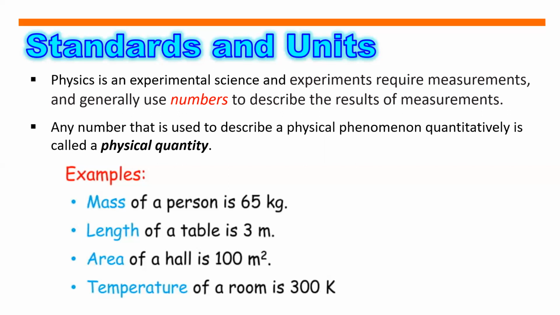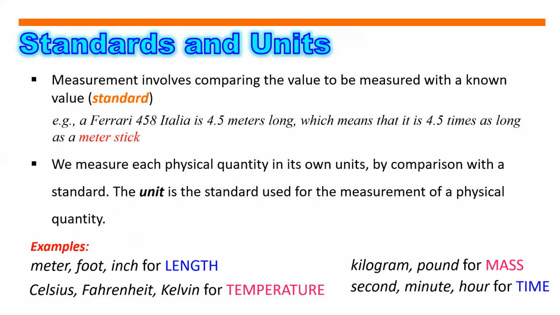So ito yung mga nagsasabi para masukat natin yung physical quantity. Tulad ng mass of a person is 65 kilograms, length of a table is 3 meters, yung lawak ay in terms of 100 square meter, and the temperature is 300 Kelvin. So measurement involves comparing the value to be measured with a known value, or what we call the standard. So say for example, a Ferrari 458 Italia is 4.5 meters long, which means that it is 4.5 times as long as a meter stick.